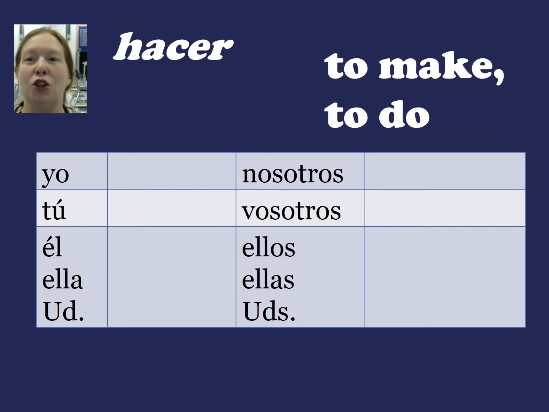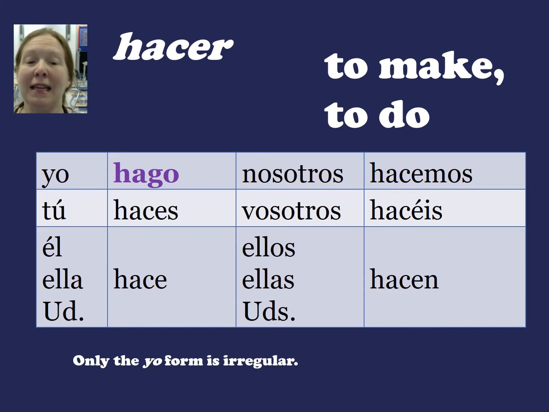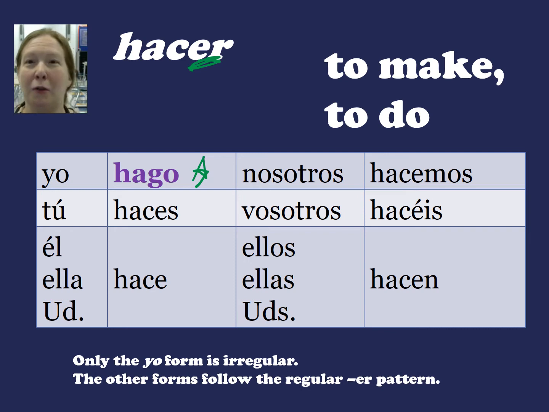Hacer means to make or to do. And the forms are yo hago, tú haces, él, ella, usted hace, nosotros hacemos, vosotros hacéis, ellos, ellas, ustedes hacen. And this is one of those verbs where only the yo form is irregular. So if you can remember yo hago, the rest of them work like regular ER verbs. So you simply have to use the regular ER endings there. But you do have to remember that the yo form is different. The other forms, like I said, follow the regular ER pattern.